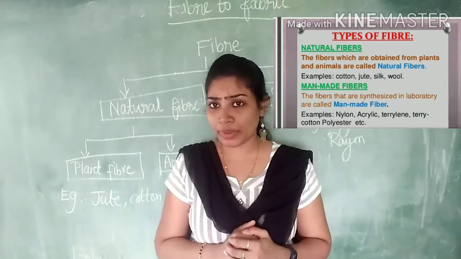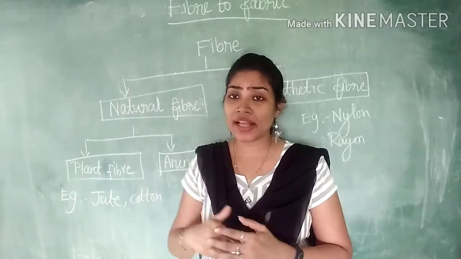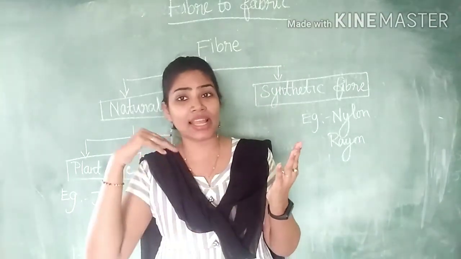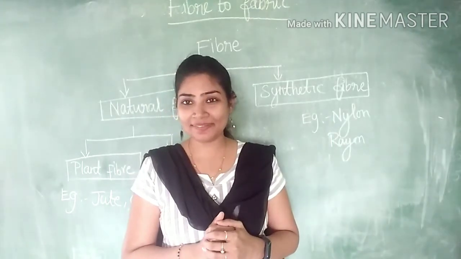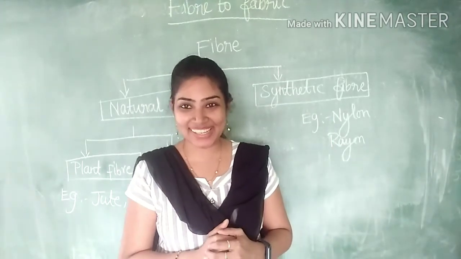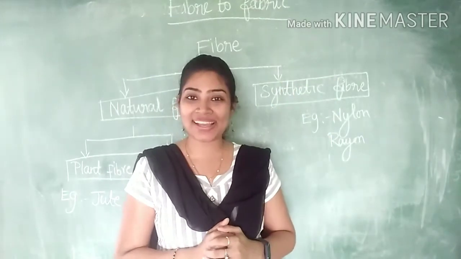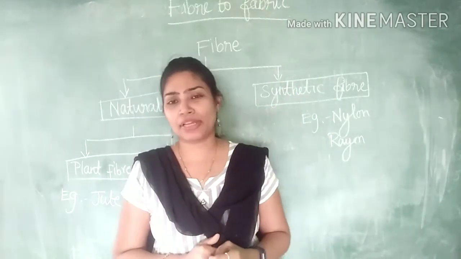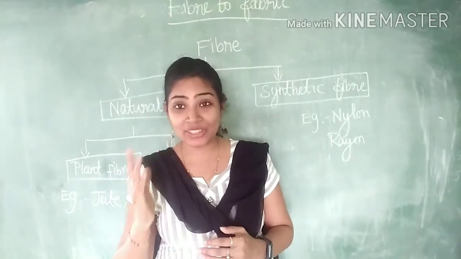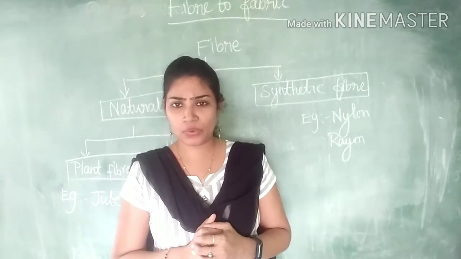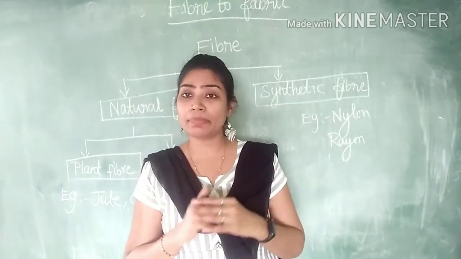Now, let's discuss briefly natural fiber. As we know very well, the natural fibers are broadly divided into two types, that is plant fibers and animal fibers. So, what is meant by plant fiber? Yes, you have a correct guess. The fibers which we obtain from plants are called plant fibers. Example, jute and cotton. Now, let's discuss what is meant by animal fibers.